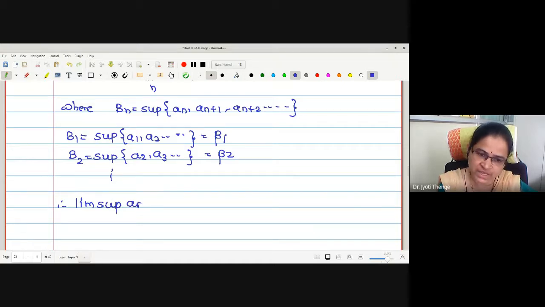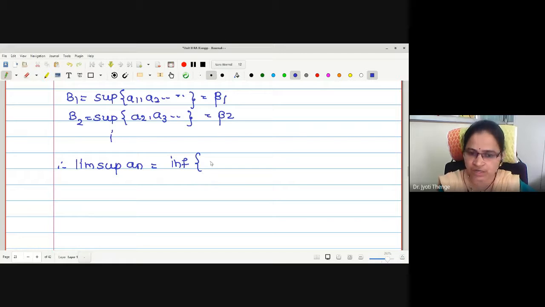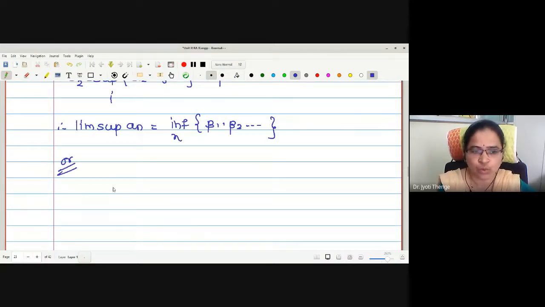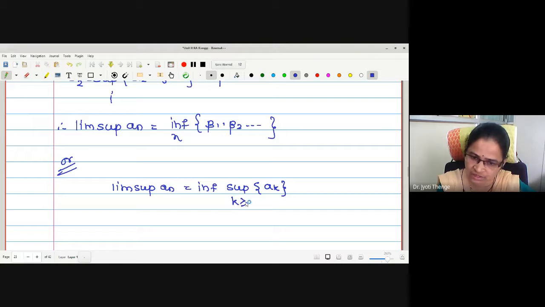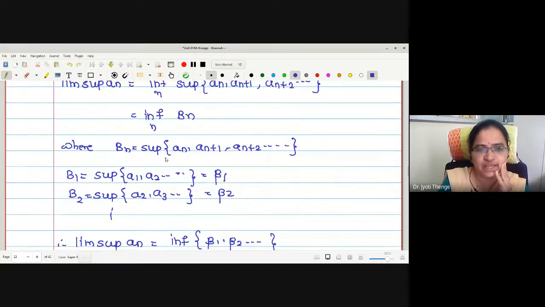Thus, limit superior of this a_n is defined as the infimum of which set now? Beta 1, beta 2 and so on, and no doubt it is over n. Or in other words, one can define limit superior of a_n to be the infimum of the supremum of the set a_k, no doubt k greater than or equal to n. The infimum is taken over n, and no doubt n is greater than or equal to 1. This is the alternative or shortcut definition. Okay, is the point understood?